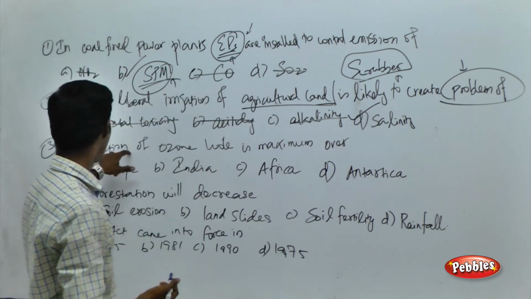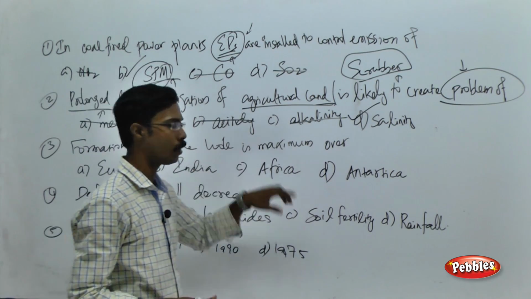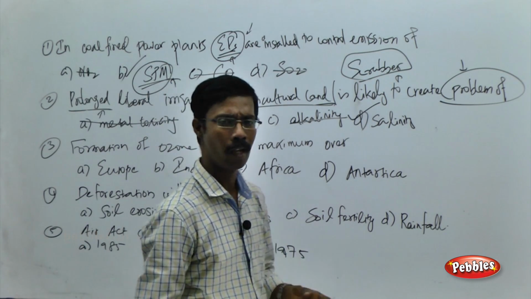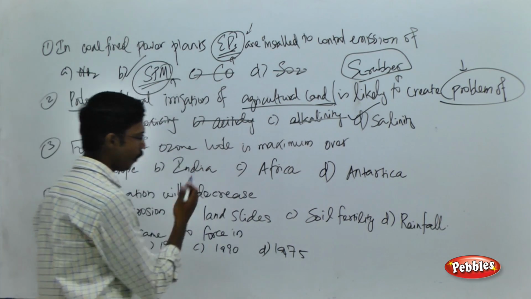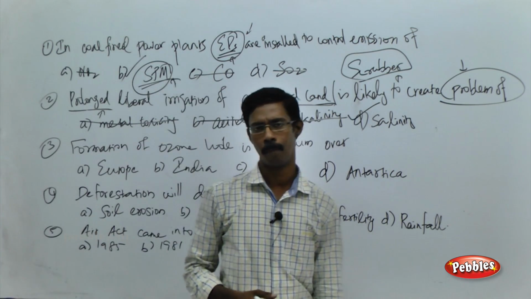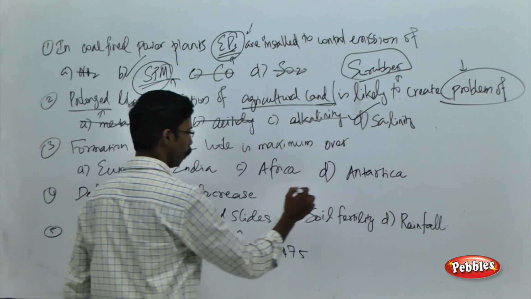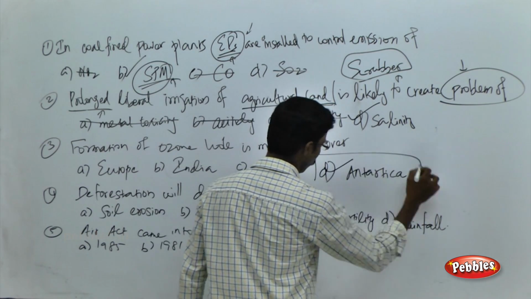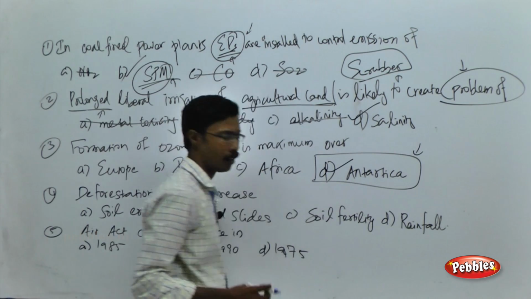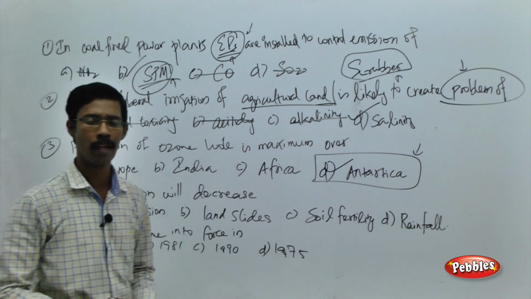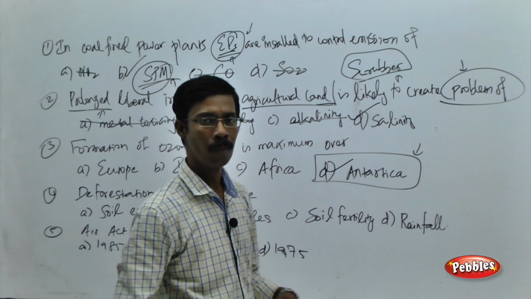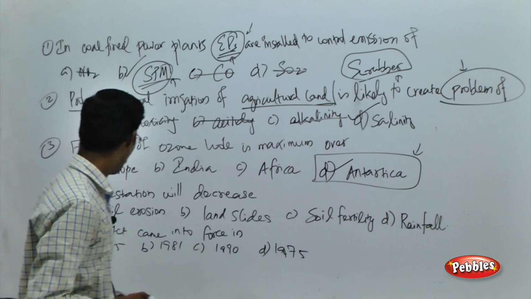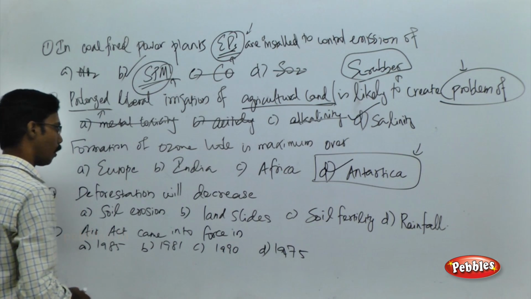Fine. See the next question. The formation of ozone hole is maximum over. This is a very direct and easy question. See the choices: Europe, India, Africa and Antarctica. As we all know, the ozone layer is very thin over Antarctica compared to the remaining parts of the atmosphere. Fine. So the choice here is Antarctica.